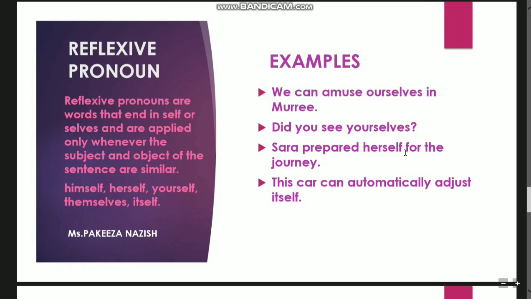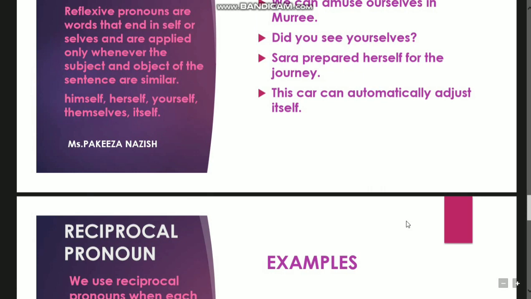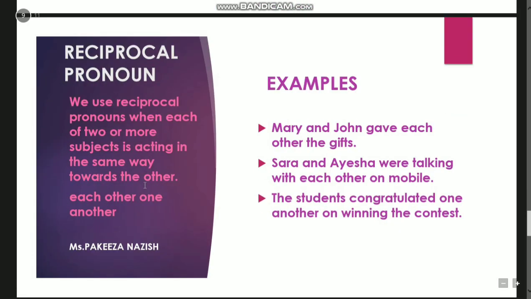To avoid repetition in the sentences, we use the pronouns, and all these kinds come in place of the nouns. This car can automatically adjust itself. We cannot say this car can automatically adjust this car again and again. All these words have self or selves, and they are called the reflexive pronouns. Reciprocal pronouns are used when some act is happening at the same time with one another. Same thing happening at the same time with one another. Okay?